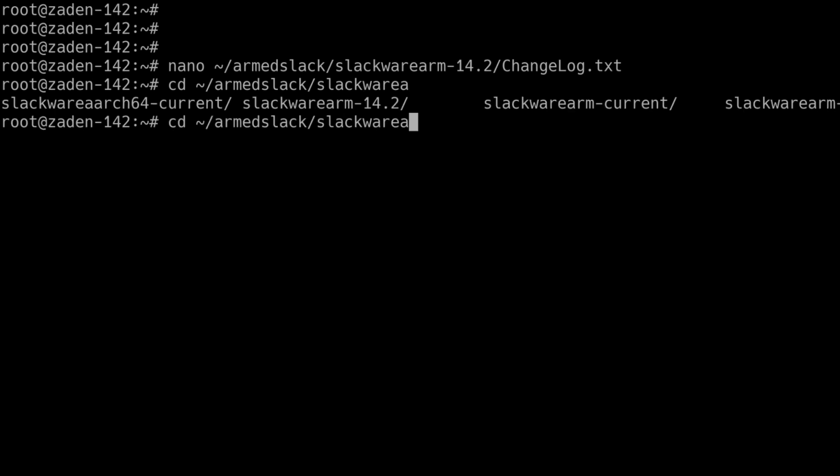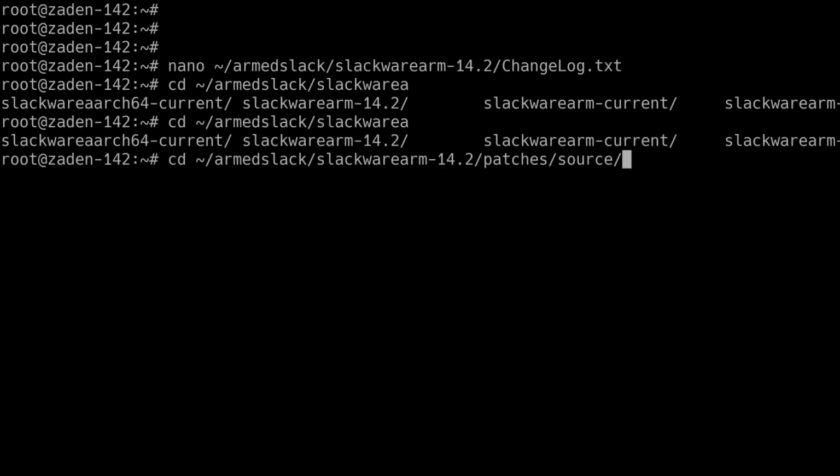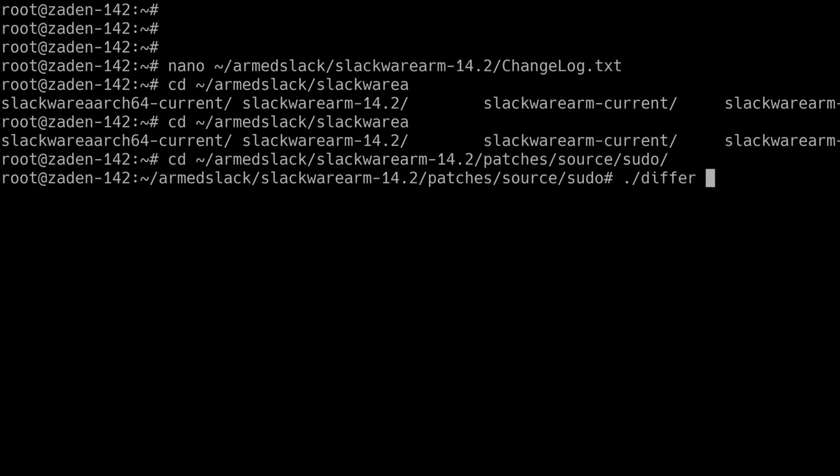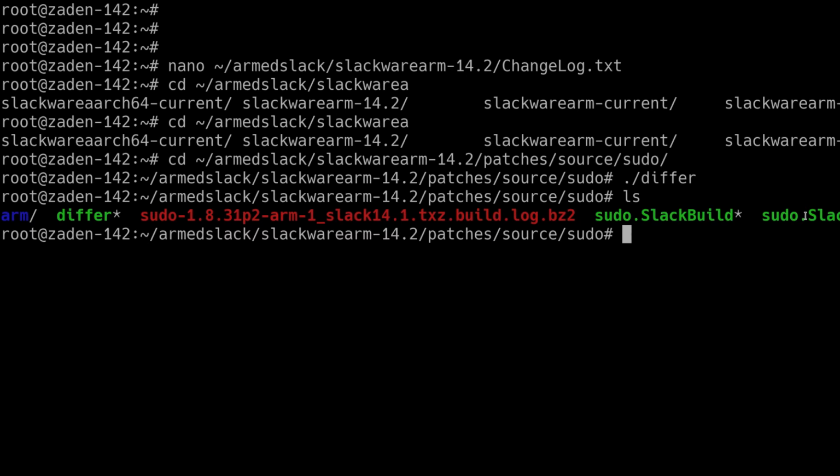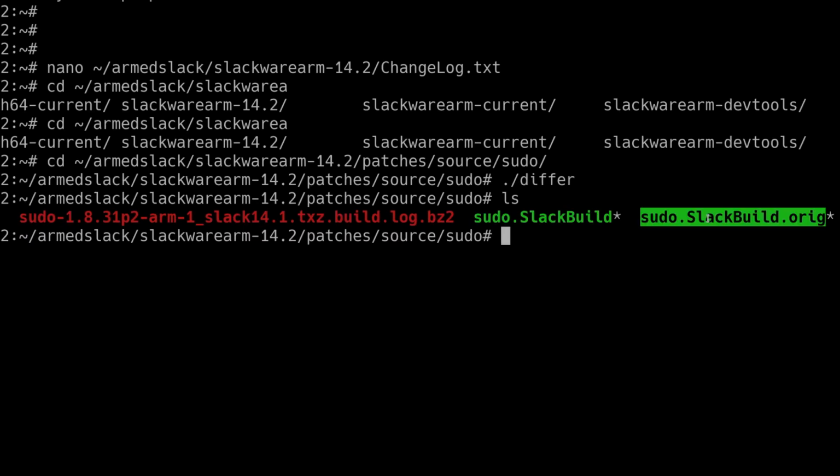So we're going to go in here and 14.2 patches source sudo like that and run differ, which this script compares the original Slackware build script, the one I keep here, to the version in the Slackware 64 14.2 tree. Usually there aren't any changes to these because most of these scripts automatically detect the version and the build number. When the version increases, the build number is reset to 1. Usually the only changes to these build scripts are just changing the version number or the build. But in this case, as you can see, there are no changes here.